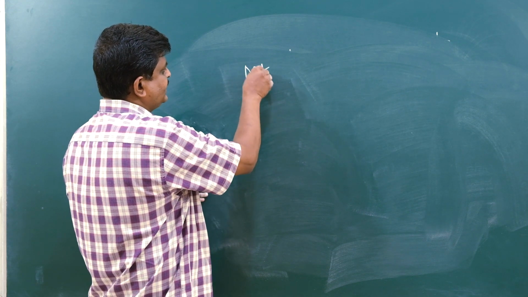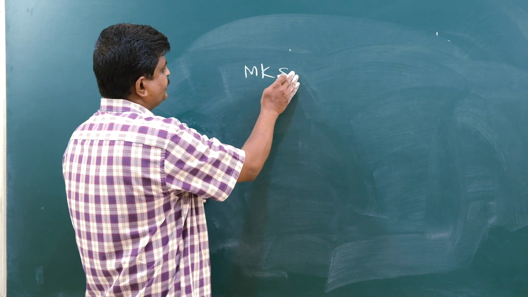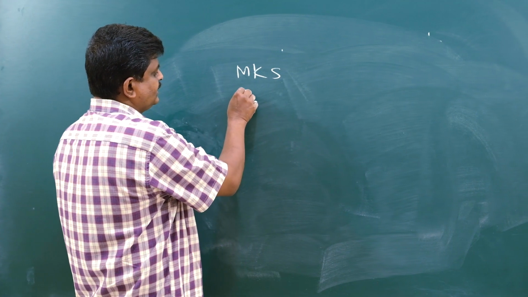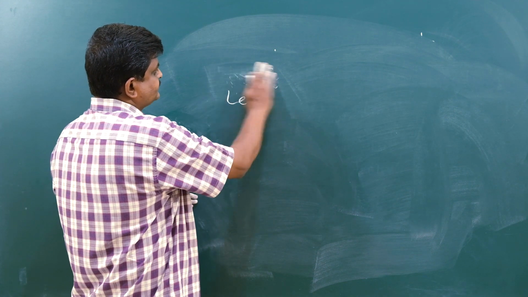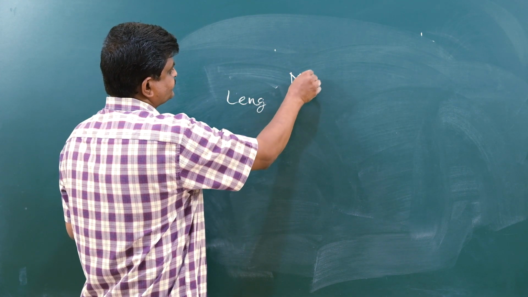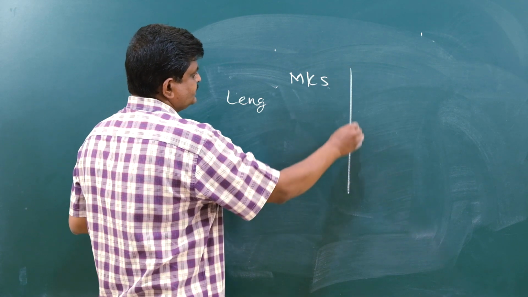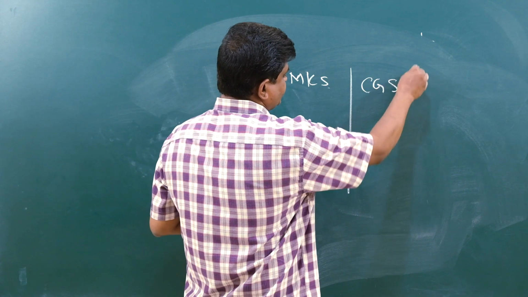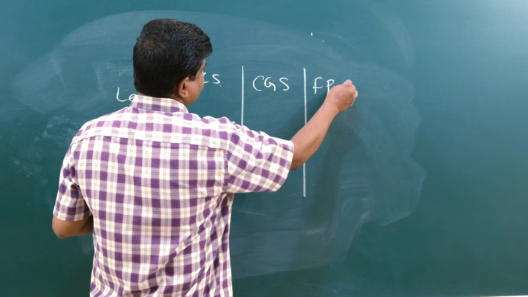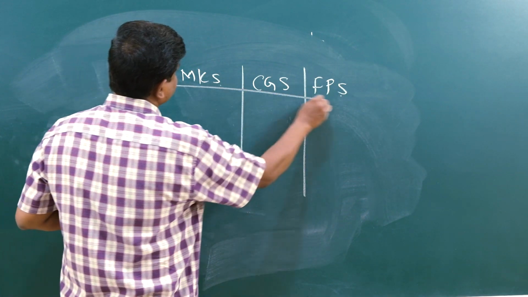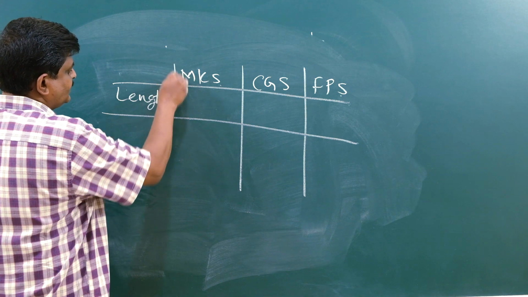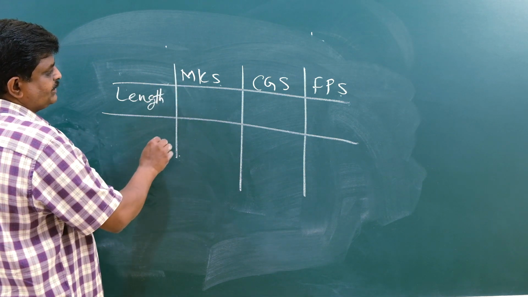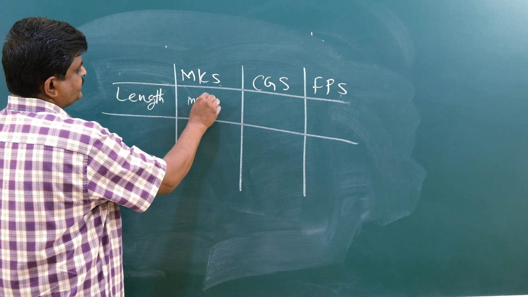One is the MKS system, then the CGS system and the FPS system. Just see how you can think. The length has what unit in MKS, please? It is a meter.